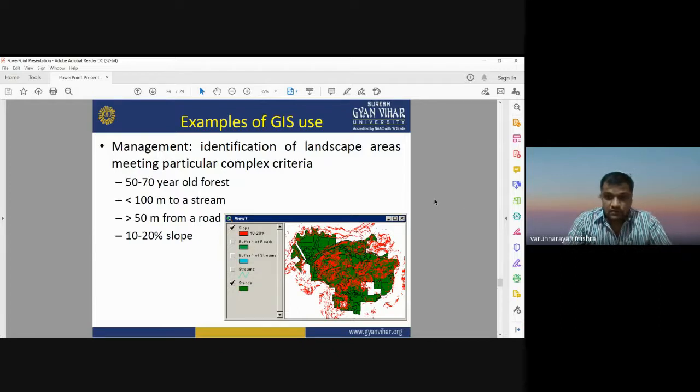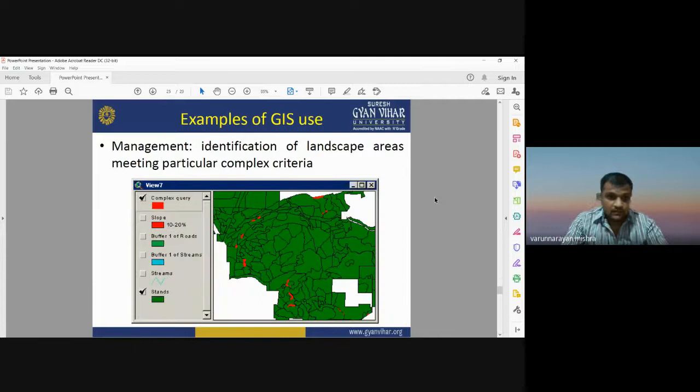Okay, this is another example of the use of GIS in forest conservation: identification of the landscape area meeting a particular complex criteria. So you will get the desired result, that is, which area comes under the scenario, whatever you have decided, whatever you have written in the query box of the GIS.